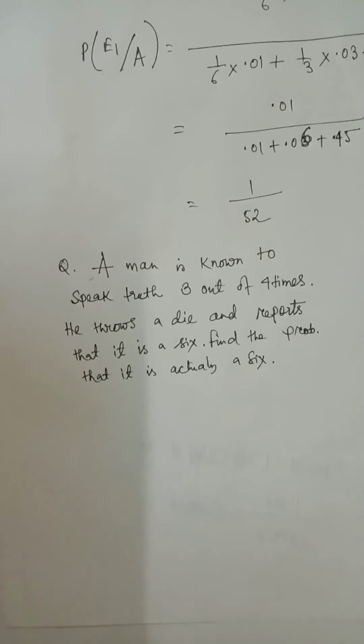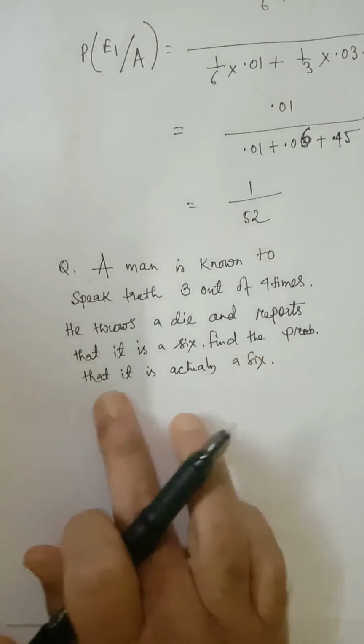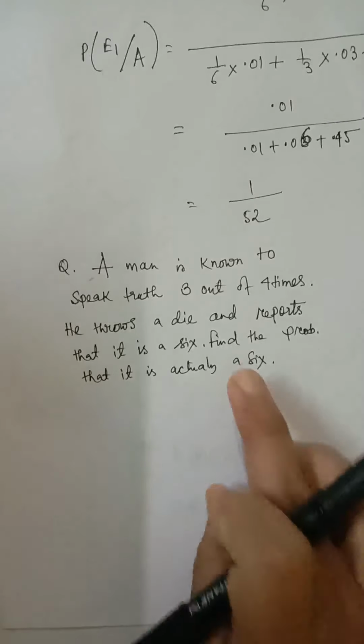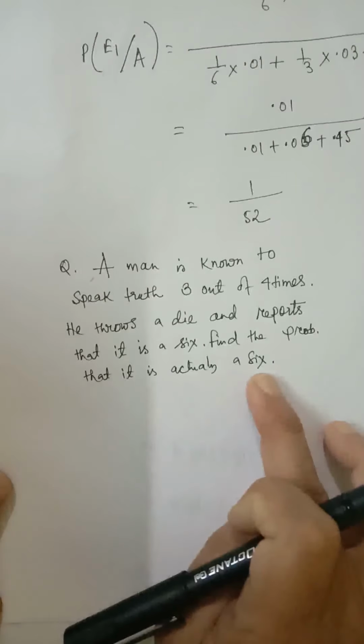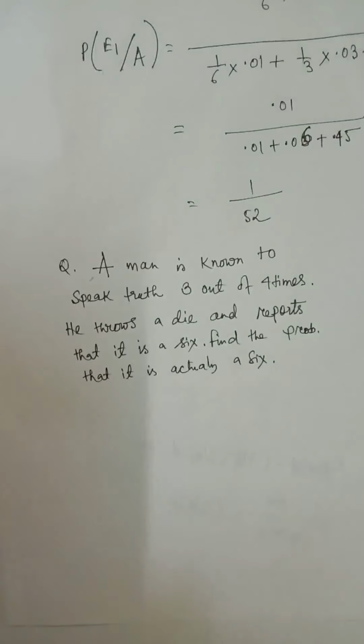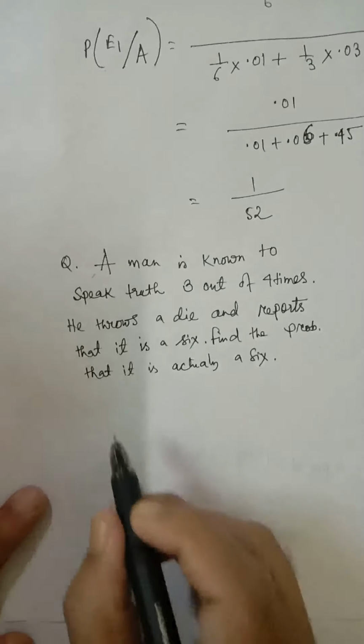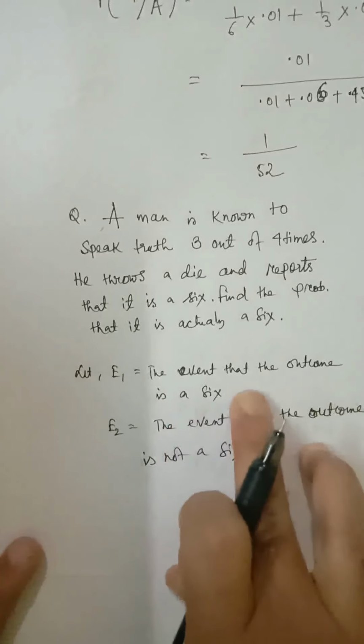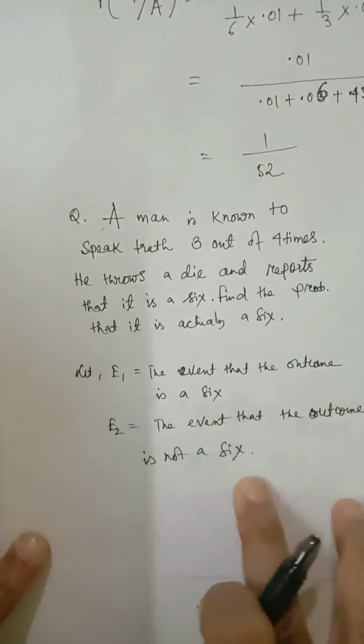You have to think in this way. Find the probability that it is actually 6. Now if the outcome is not 6, what can be the other possibilities? The other possibility is the outcome is not a 6. So we'll consider one event by E1 and the other event by E2. Let E1 be the event that the outcome is a 6, and E2 the event that the outcome is not a 6.